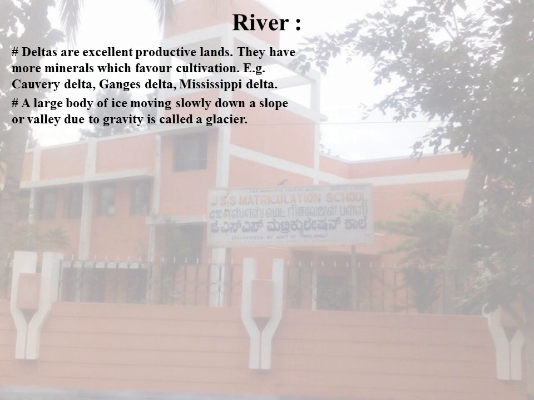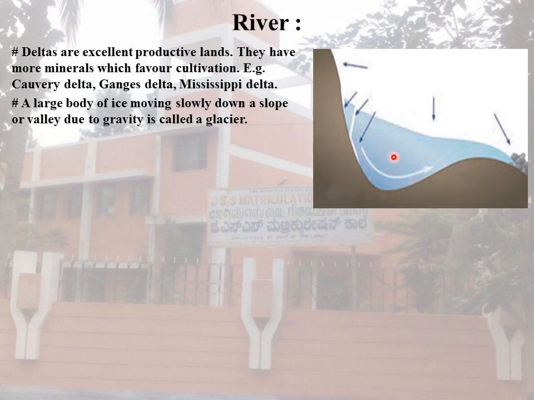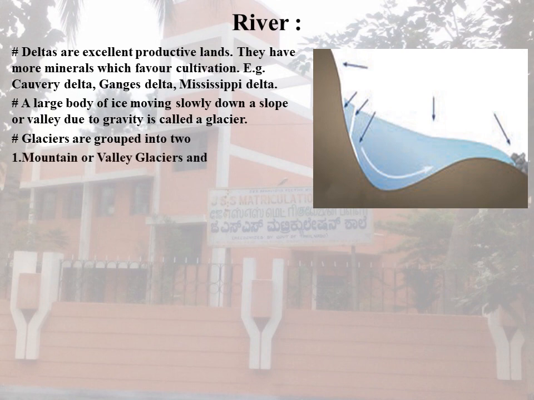Next, a large body of ice moving slowly down a slope or valley due to gravity is called a glacier. You can see this on your right side. Glaciers may be grouped into two types. The first one is mountain or valley glaciers. The second one is continental glaciers.